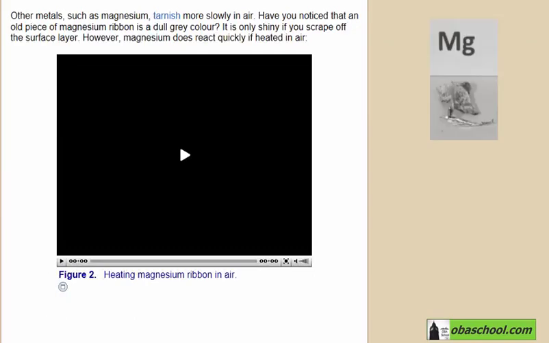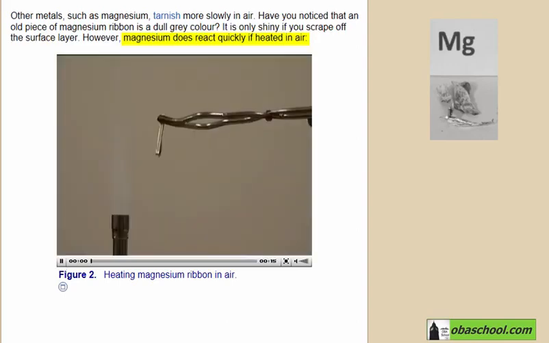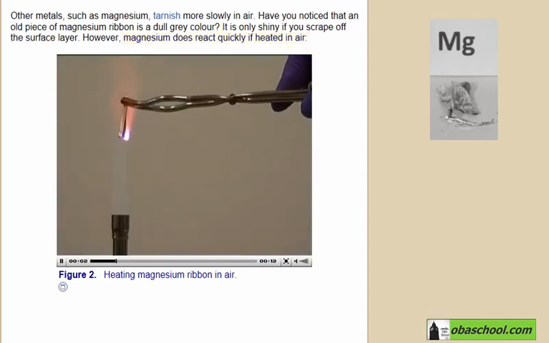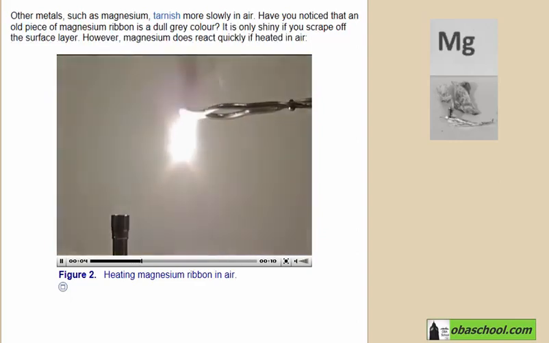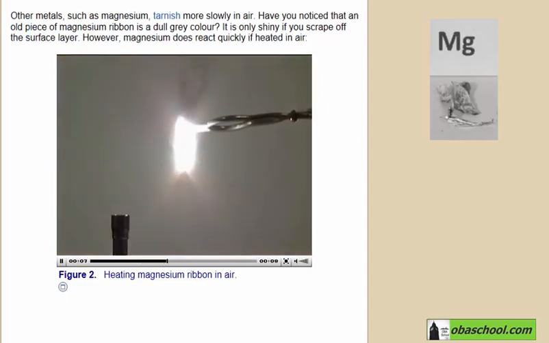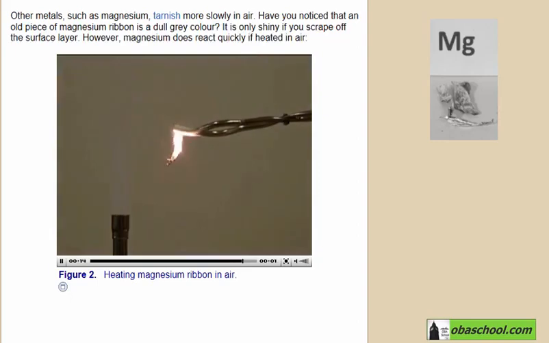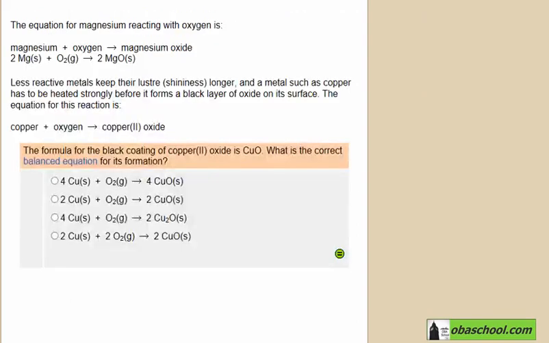Other metals such as magnesium tarnish more slowly in air. Actually, magnesium does react quickly if heated in air. So, when a magnesium ribbon is heated in air, it will burn readily with a white light to form shiny magnesium oxide. Of course, it will be reacting with oxygen gas. The equation for magnesium reacting with oxygen is 2Mg, which is solid, plus O2 gas will produce 2MgO, magnesium oxide.